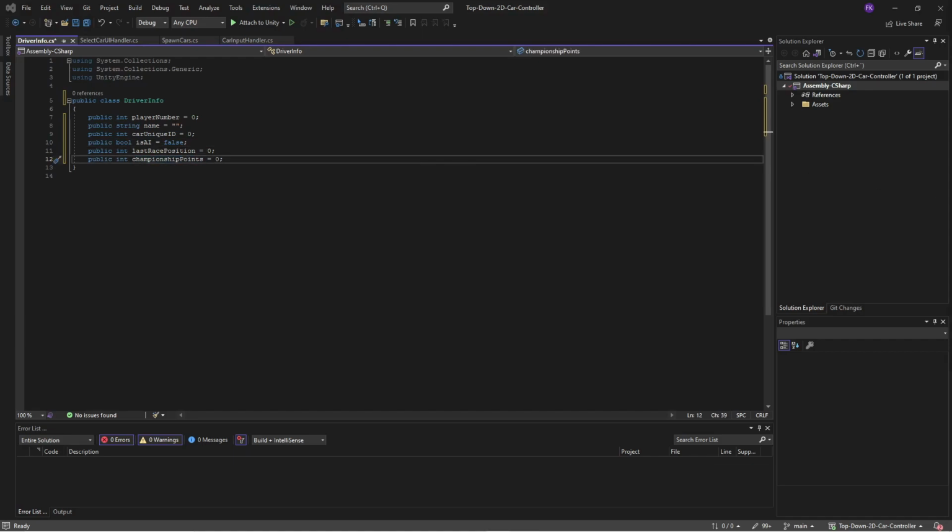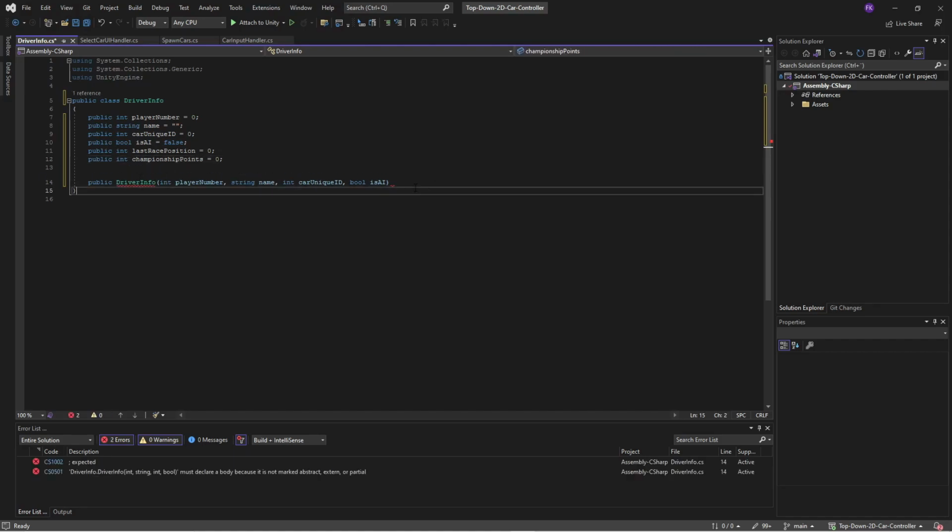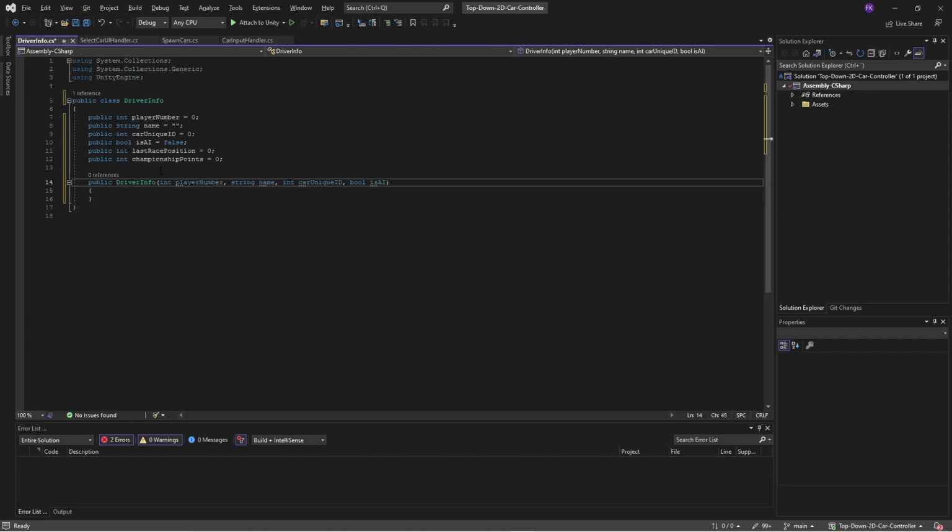When we are creating this class and using it, we want to have an easy method. So let's do a public DriverInfo. This is the constructor, so when we are creating a new instance of this class, we will use it to populate that information.